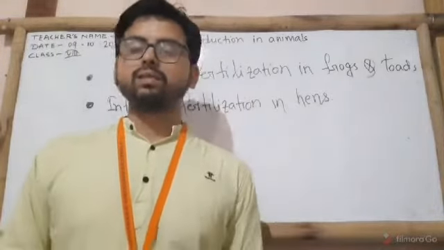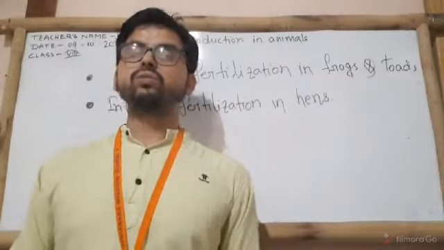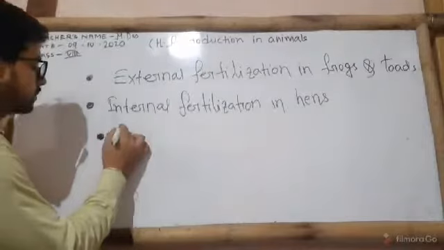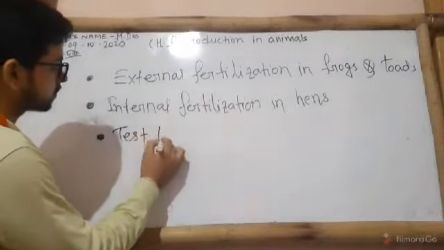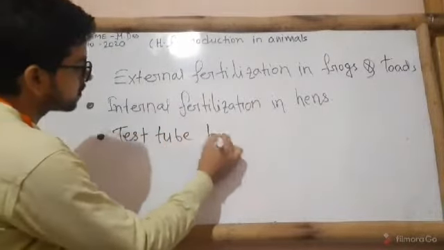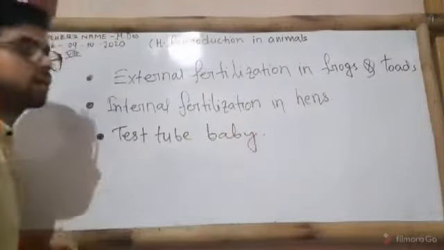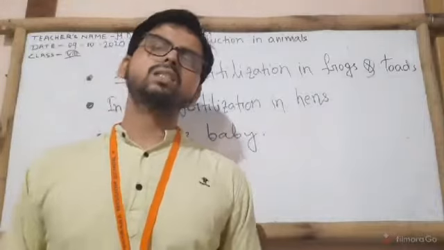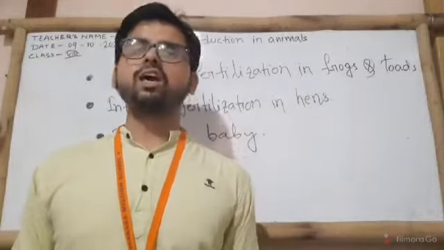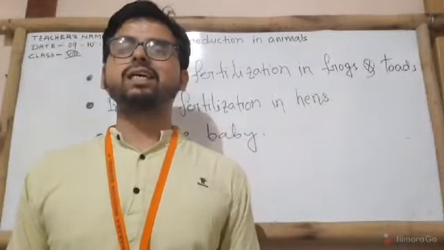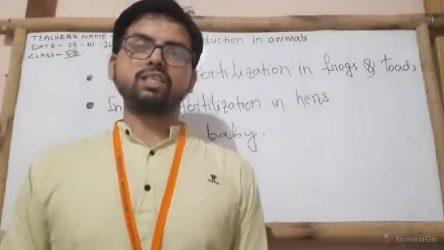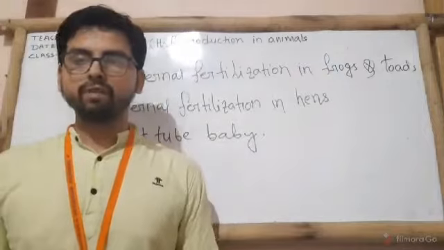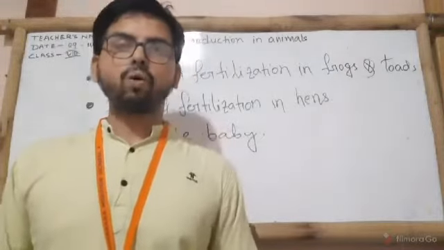Clear? Now, I will discuss the test tube baby. So, what is it? Basically, in some women, the oviducts are blocked, and hence they are unable to hold the eggs. This means that these women are not able to bear babies because of blocked oviducts.